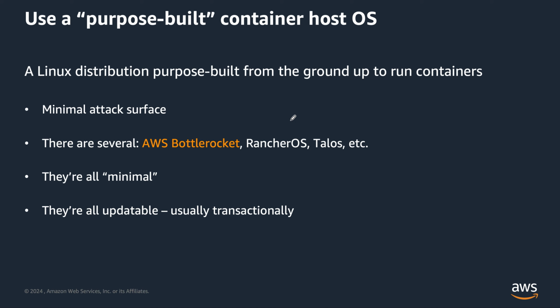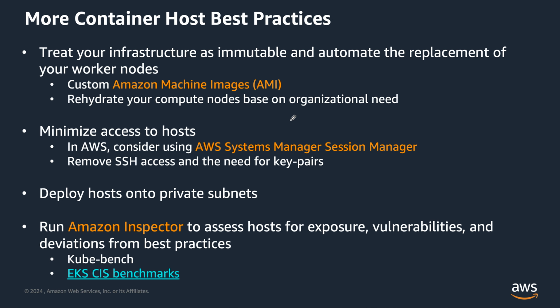We need to minimize access to the host. You need to deploy the host into a private subnet. When I say private, no one should have direct access from the internet to the resources hosted in this subnet. There are some more. Of course, you can take a pause and go through these host best practices as well. That's what we discussed in the last one.